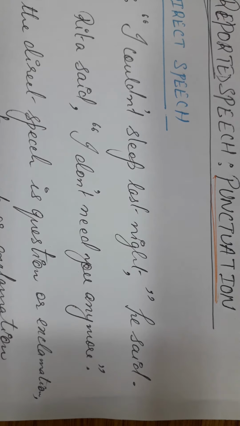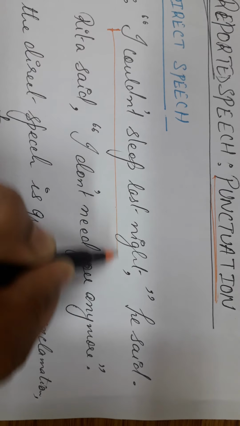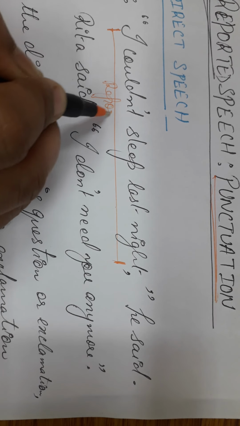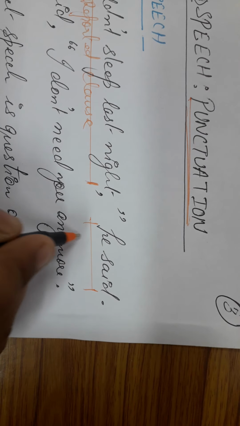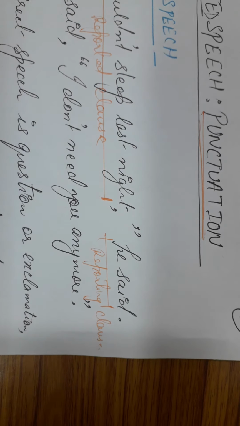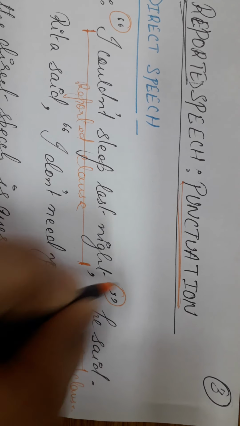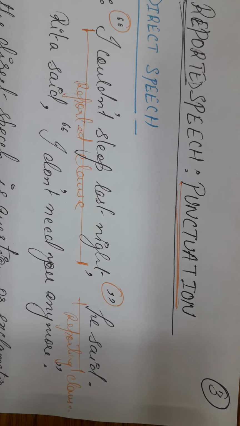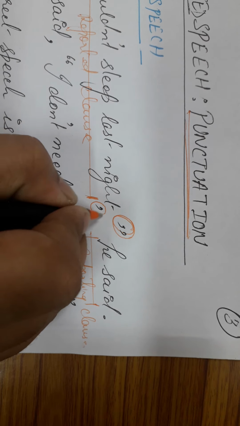"I couldn't sleep last night." Now, as we discussed a while ago regarding a reported clause, this is the reported clause and this is the reporting clause. Okay, now what we have here, see. In case of direct speech, the reported clause is always set off by double inverted commas, or the reported clause always comes inside the double inverted commas and it is set off by a comma.